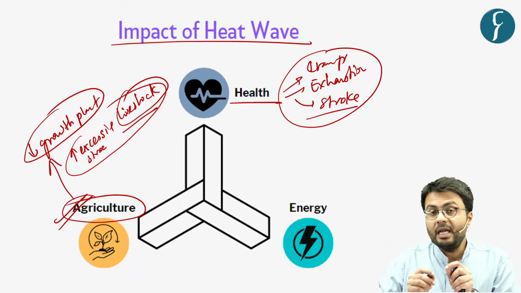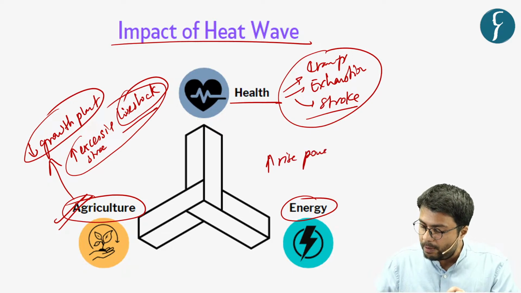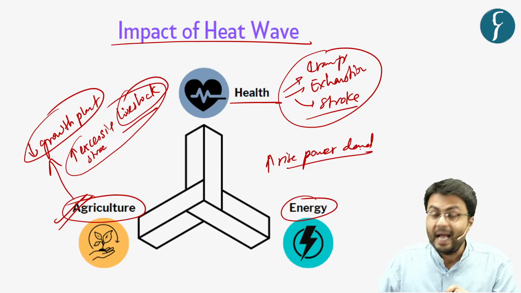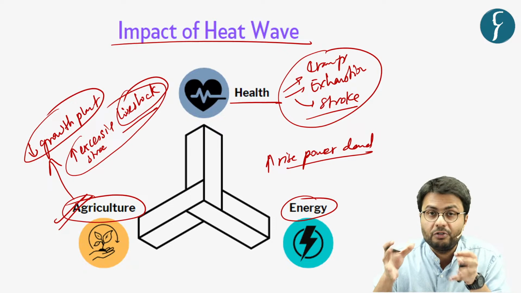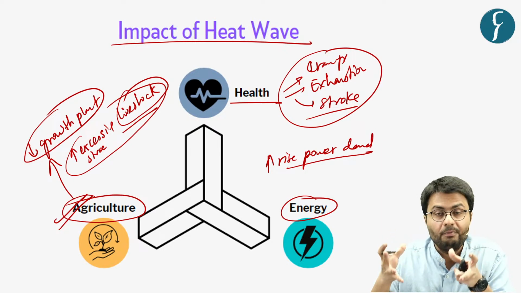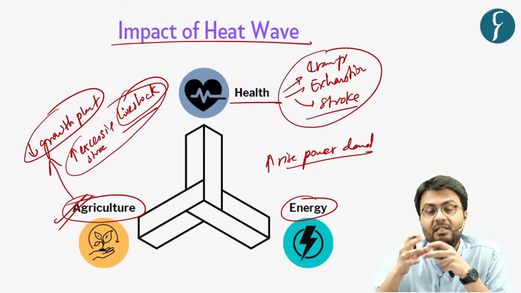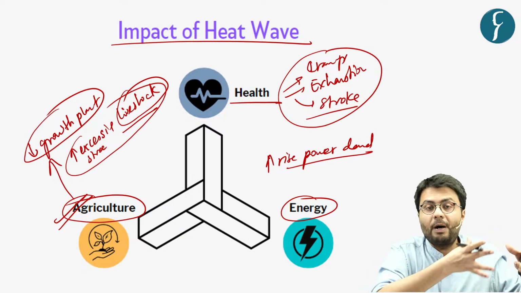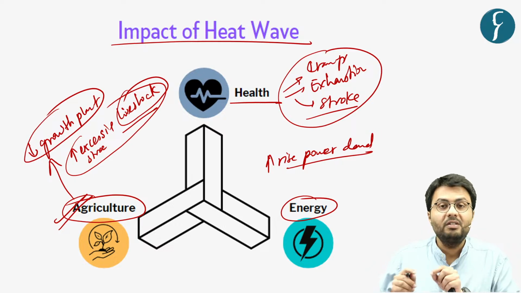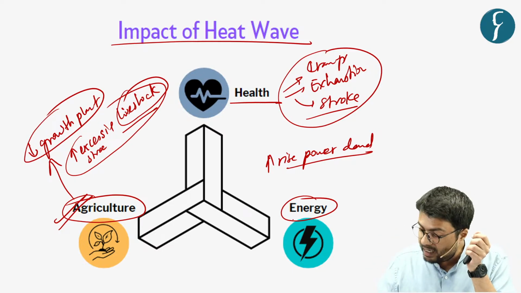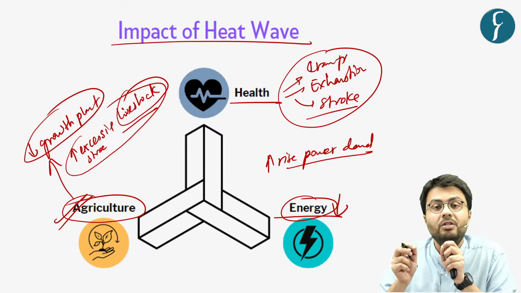Further, during heat wave incidents, we have seen that there is a significant rise in power demand across the country. So naturally, this abnormal rise in power demand puts pressure on our power infrastructure. That is, the power generating plants run overtime, and the transmission lines, due to excessive heat, their capacity to transmit power from one area to another significantly reduces. So this elongated period of heat wave also negatively impacts our country's energy sector, and it reduces our energy security in general.